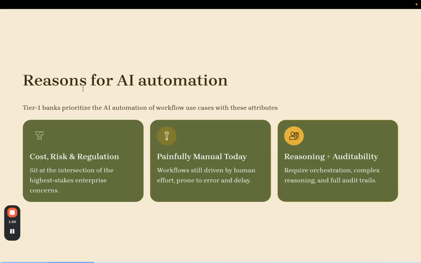Any decisions made have to be auditable, and the reasoning's got to be clear. And therefore, this ends up being a painful manual task that human investigators have to spend a lot of time and energy on. This is a great opportunity for AI agents to automate much of the work and improve productivity.